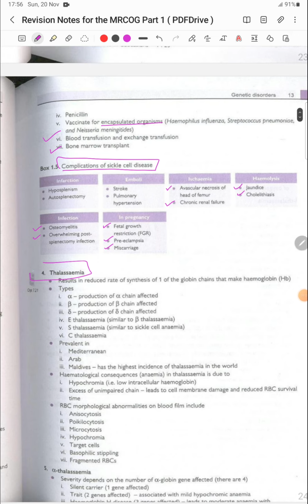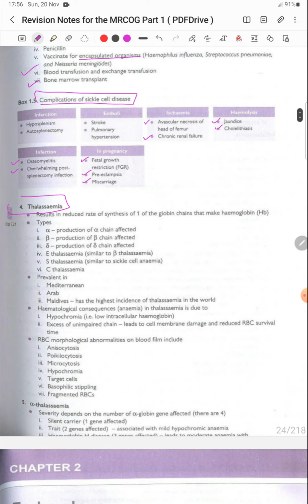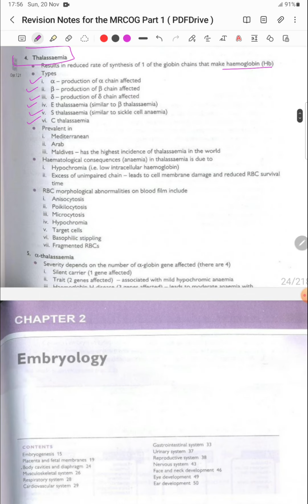The next topic is thalassemia. It is a reduced rate of synthesis of one of the globin chains that make up hemoglobin. The types are alpha, where production of the alpha chain is affected, beta, where production of the beta chain is affected, and delta, where production of the delta chain is affected. E thalassemia is similar to beta thalassemia, S thalassemia is similar to sickle cell anemia, and it is prevalent in the Mediterranean and Arabs, and the Maldives has the highest incidence of thalassemia in the world.